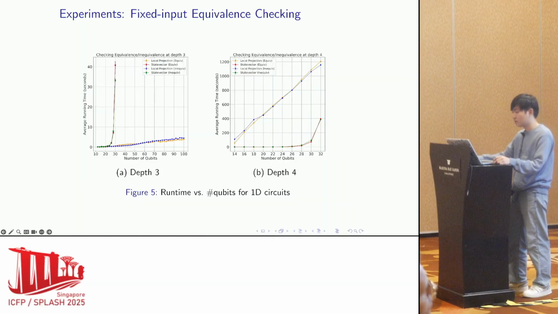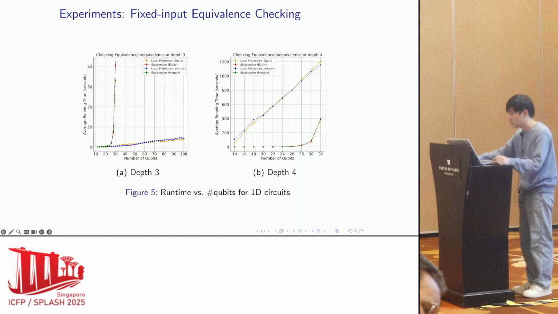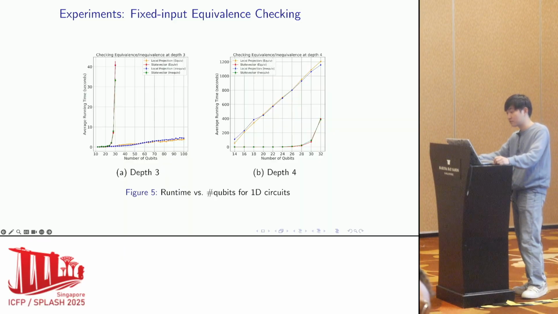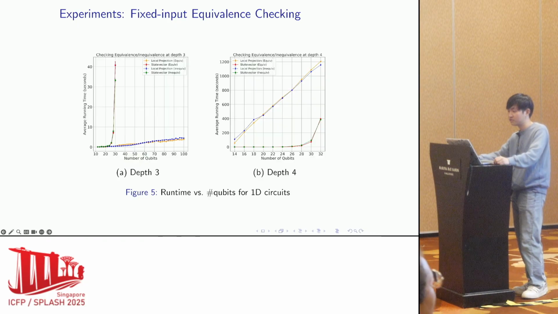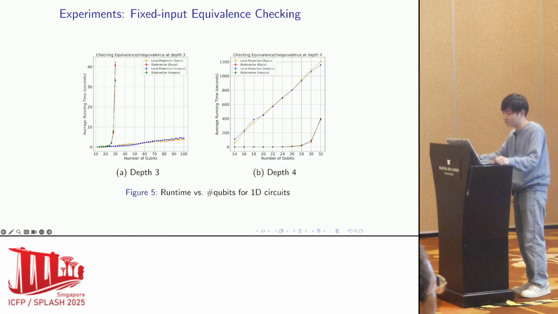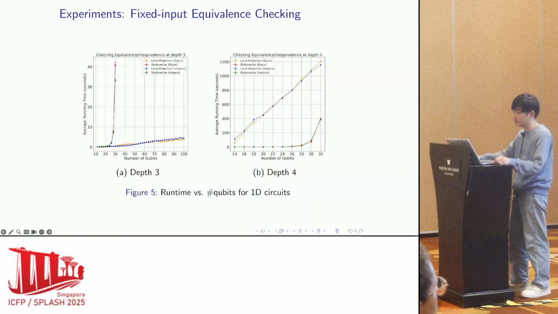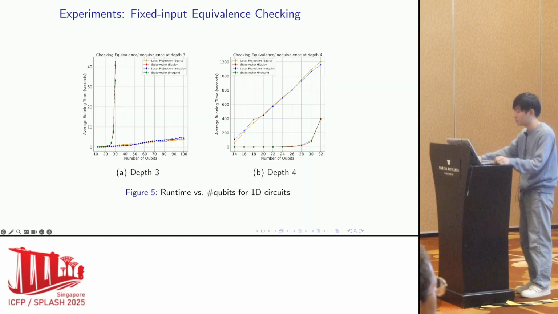We compare our equivalence checking with the classical state vector simulation method on the same machine. On the left is the runtime for checking depth 3 circuits, which we saw earlier. On the right is the result for depth 4 equivalence checking.